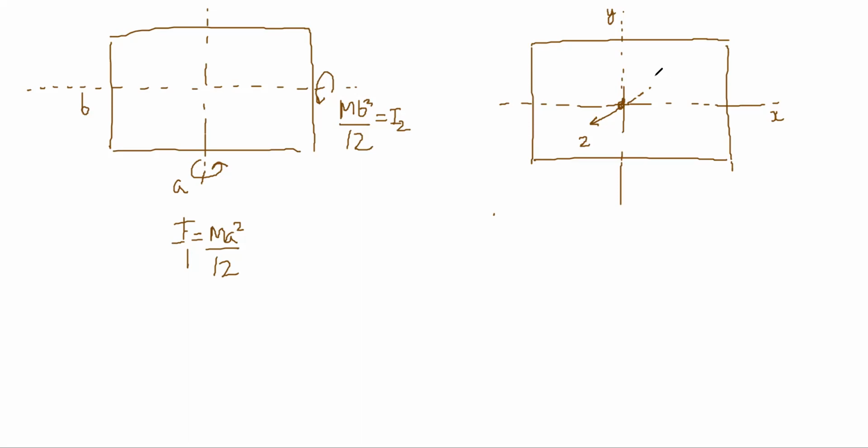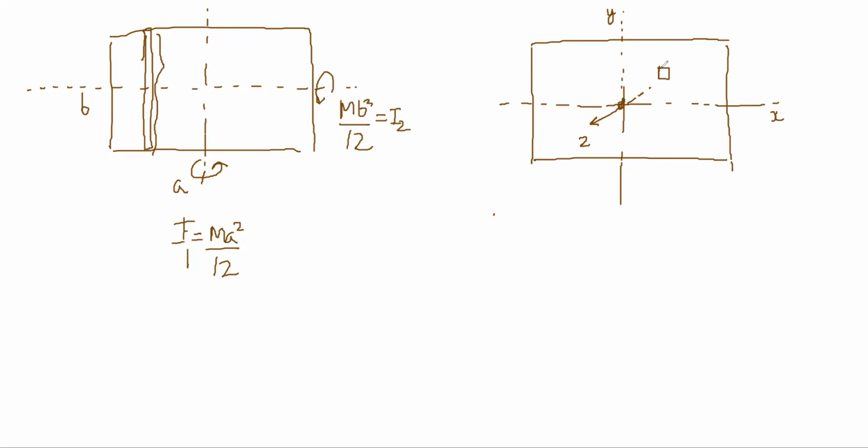In the sense that what element will you take? Here there was at least a symmetrical element, like a rod. In those cases the symmetrical elements were there, and we knew how to vary it and add it. We knew the moment of inertia of this. In this case it's a slightly more problematic situation, because we don't know how to take an element here, right? So what we will do is, let's say there is an arbitrary point here,